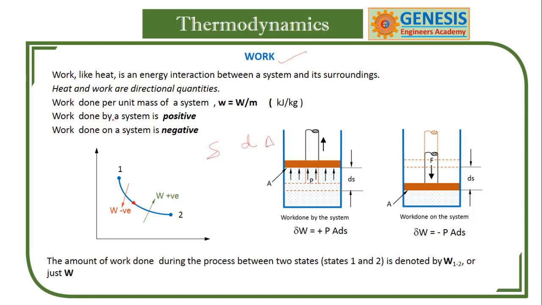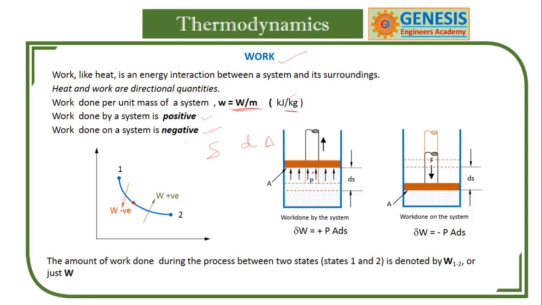Work, like heat, is an interaction between system and surroundings. Work done per unit mass is the specific work done; the unit of energy is joules. The convention is that work done by the system is taken as positive, and work done on the system is taken as negative.